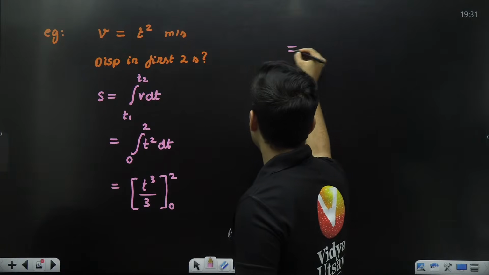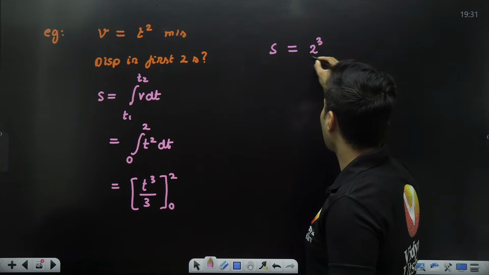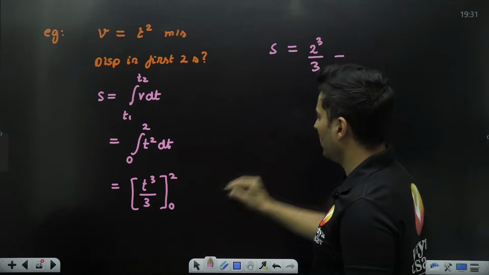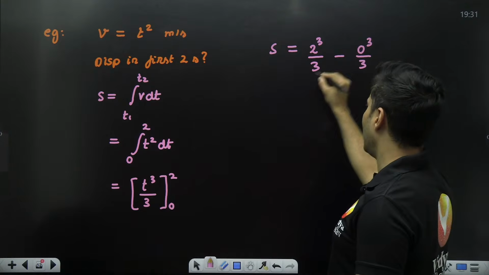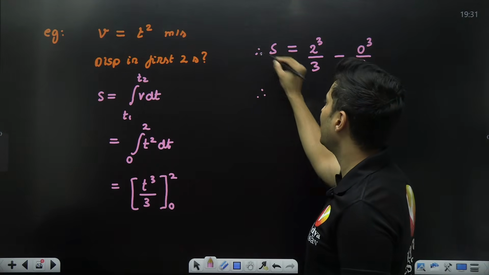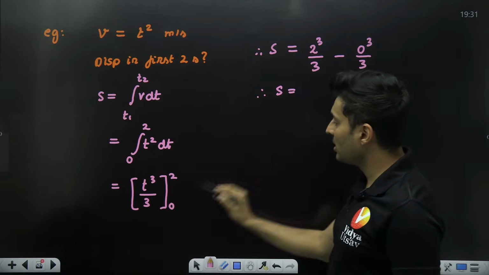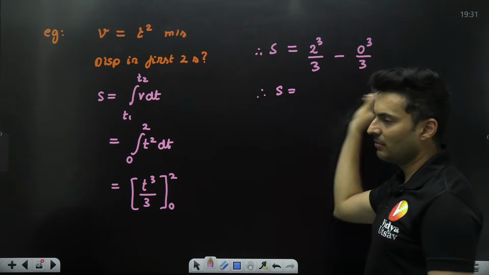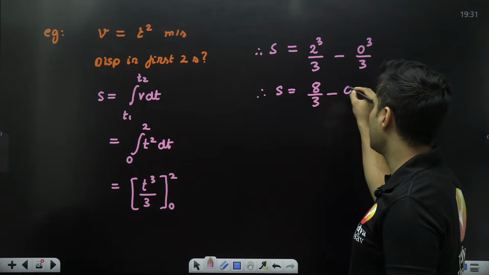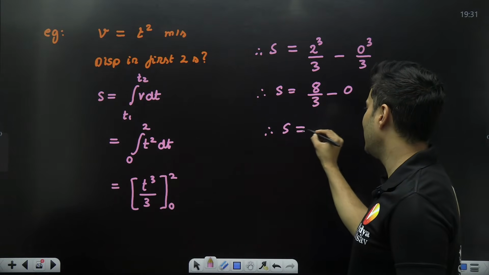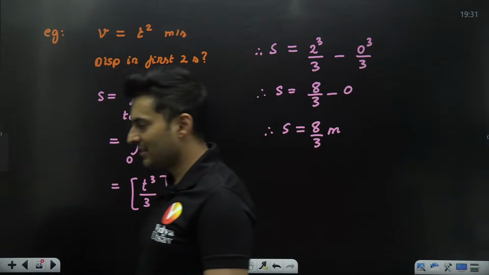First put 2 instead of t, then put 0 instead of t, so 0 cube by 3, and subtract them. This is what definite integration does. You substitute the upper limit, then the lower limit, and subtract the two. So 2 cube is 8, and this is 0, of course. So the displacement is 8 by 3 meters in those 2 seconds.